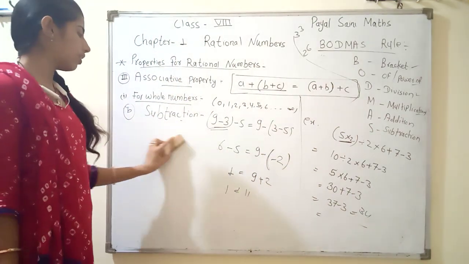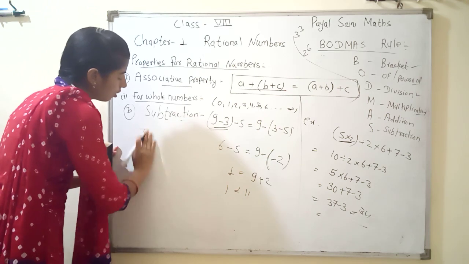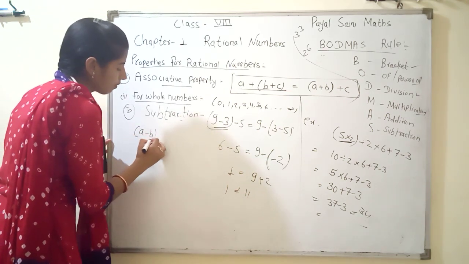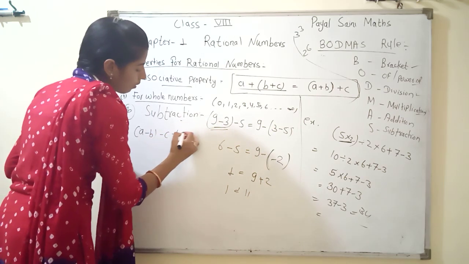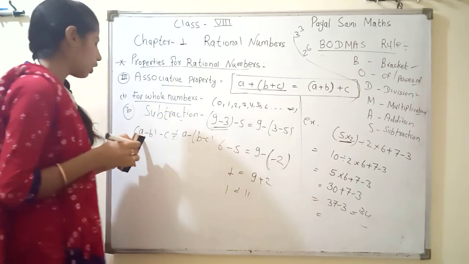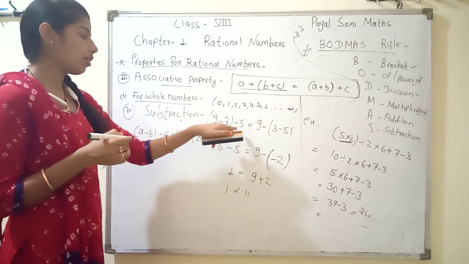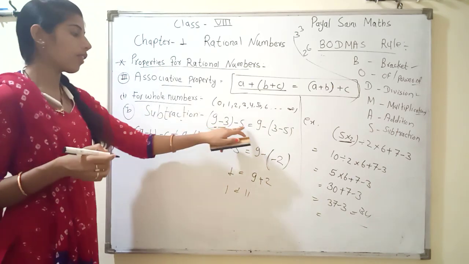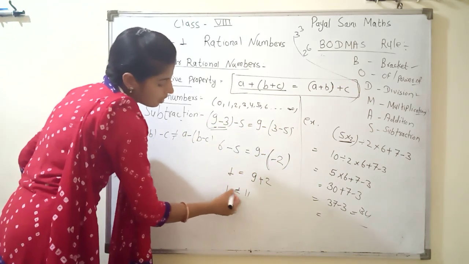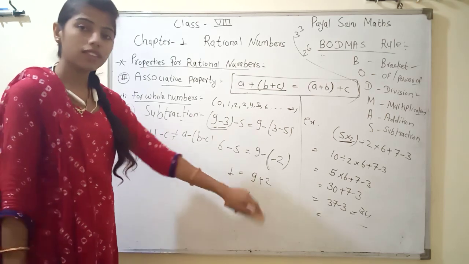First we write our statement: A minus B minus C is not equal to A minus B minus C. Why is it not equal? Because our answers are not equal on the left hand side and right hand side.